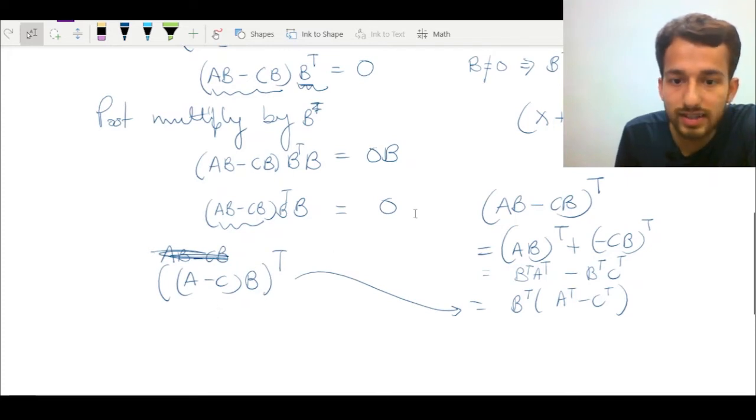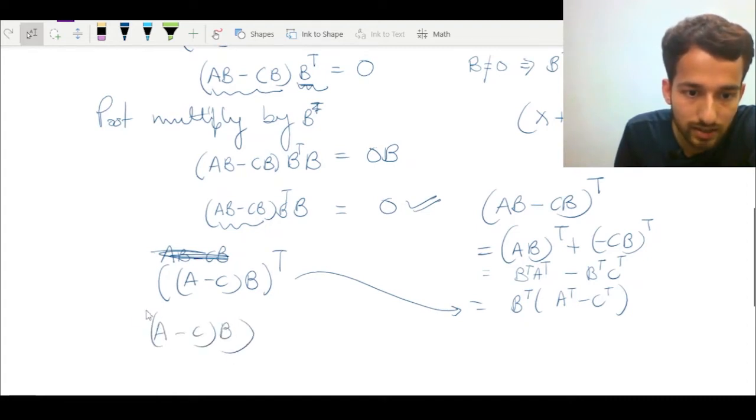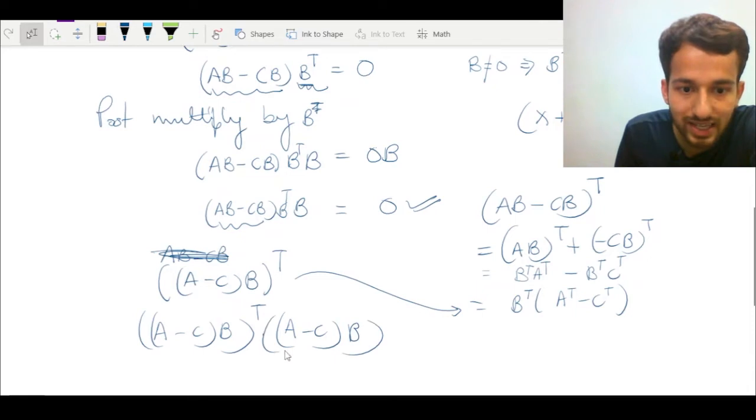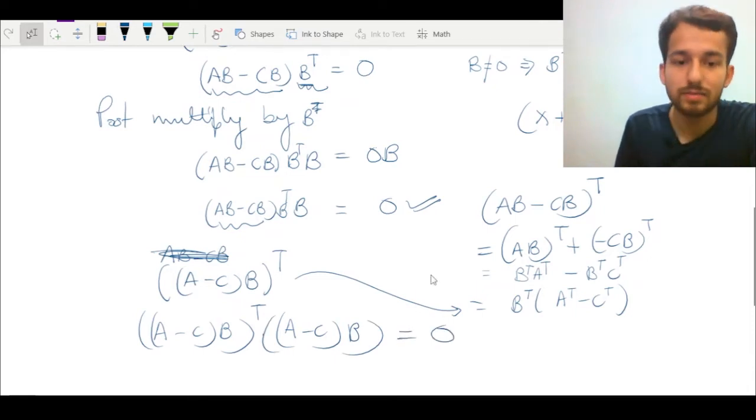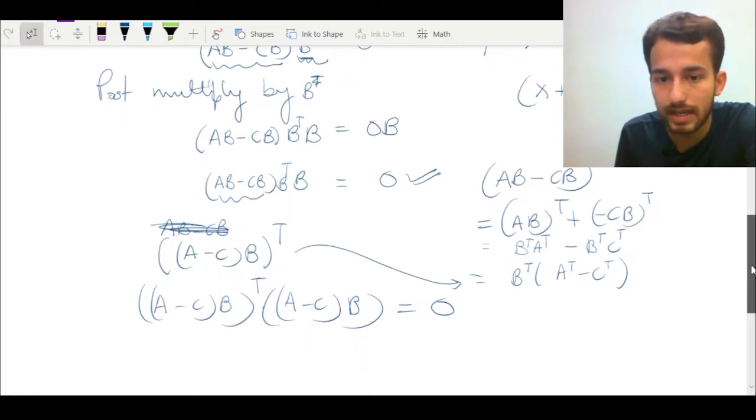So what I want now, again, you should take a pause and think what we can do here to write this as A minus C B transpose multiplied by A minus C times B. I want an expression like this, because if I am able to reduce this matrix in this form, then I can easily use a property directly.